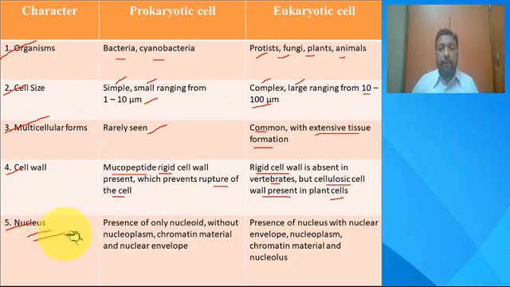If there is a presence of only nucleoid without any nucleoplasm or nuclear envelope or chromatin material or nucleolus, so all these things are absent, then you can say that it is a prokaryotic cell. Whereas if you find a well-defined nucleus along with the nuclear envelope, nucleoplasm, chromatin material, and nucleolus, then you can say it is a eukaryotic cell.